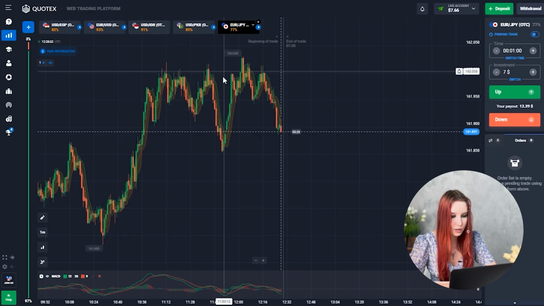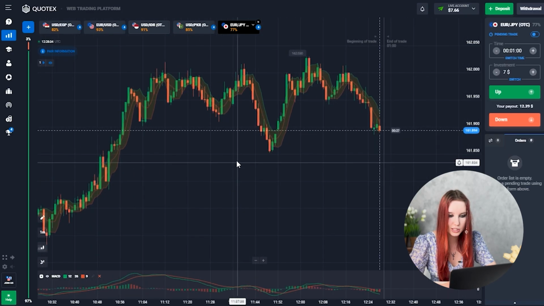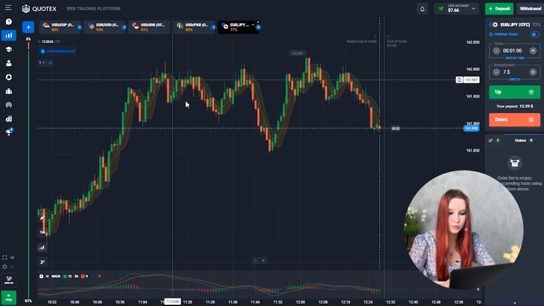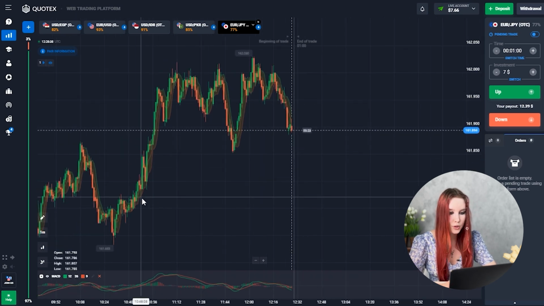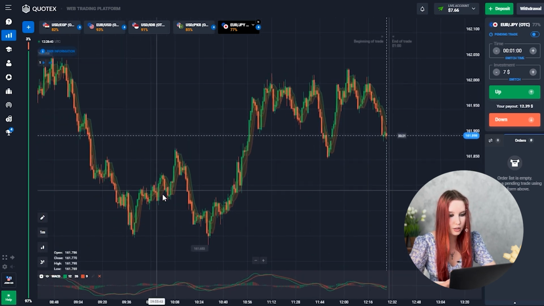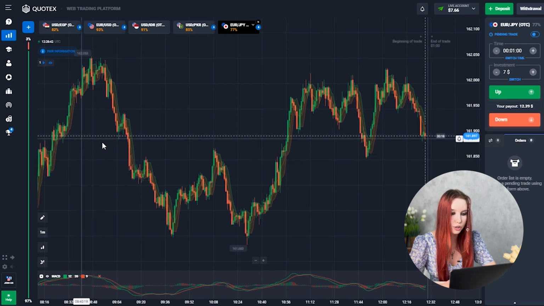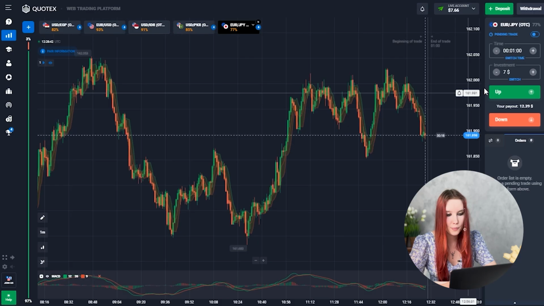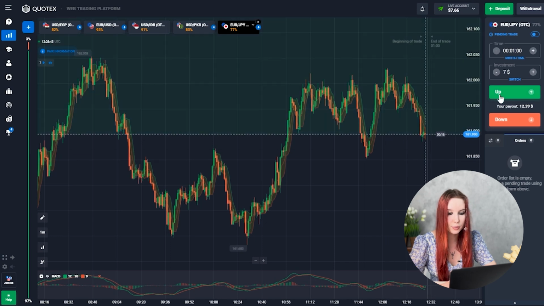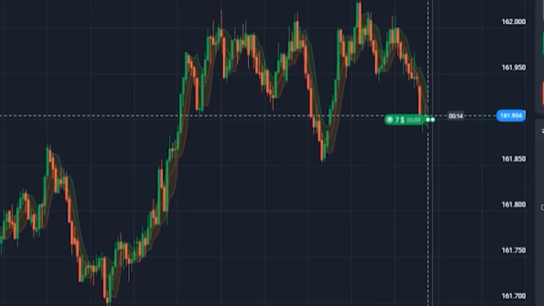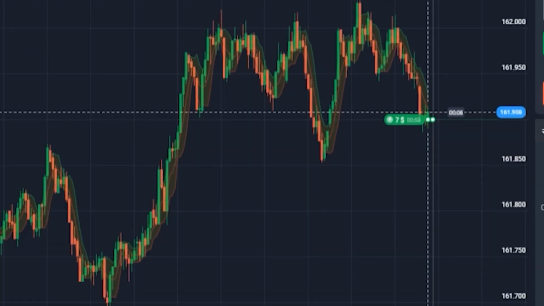Let's move on to the last currency pair. Yeah, this payout percentage is a little lower, but we see a pretty good situation. We may see a small trading zone here after a prolonged upward move, and we can notice that the price is at the support level. That's why my trade will be up here. Let's go.